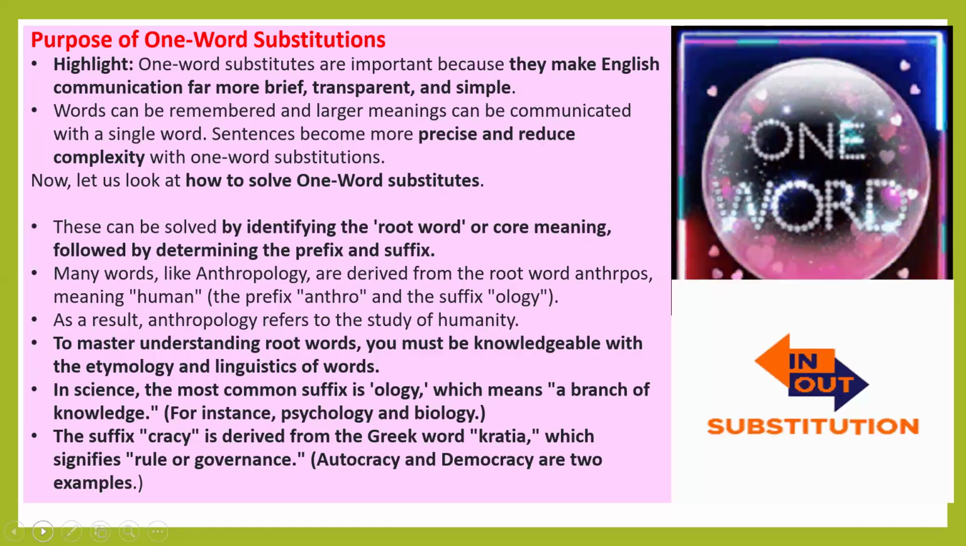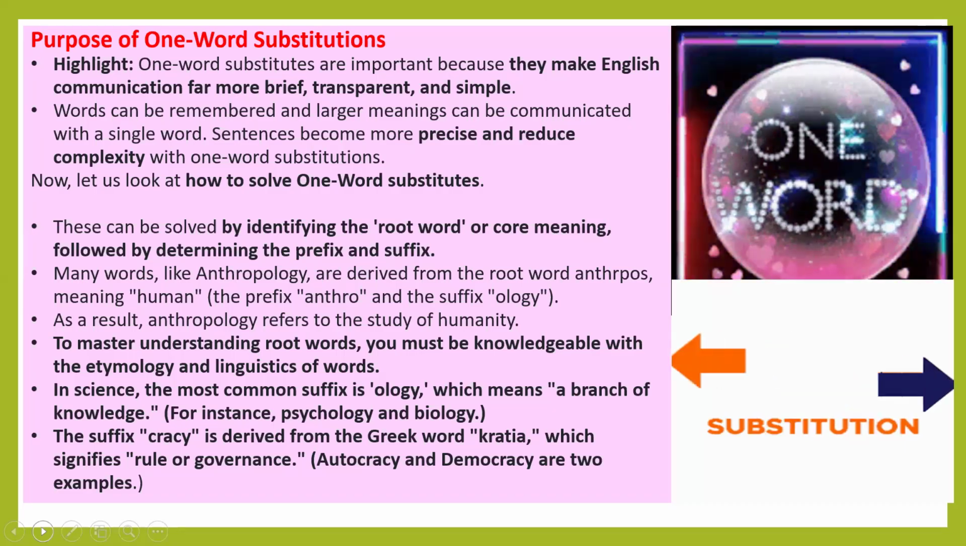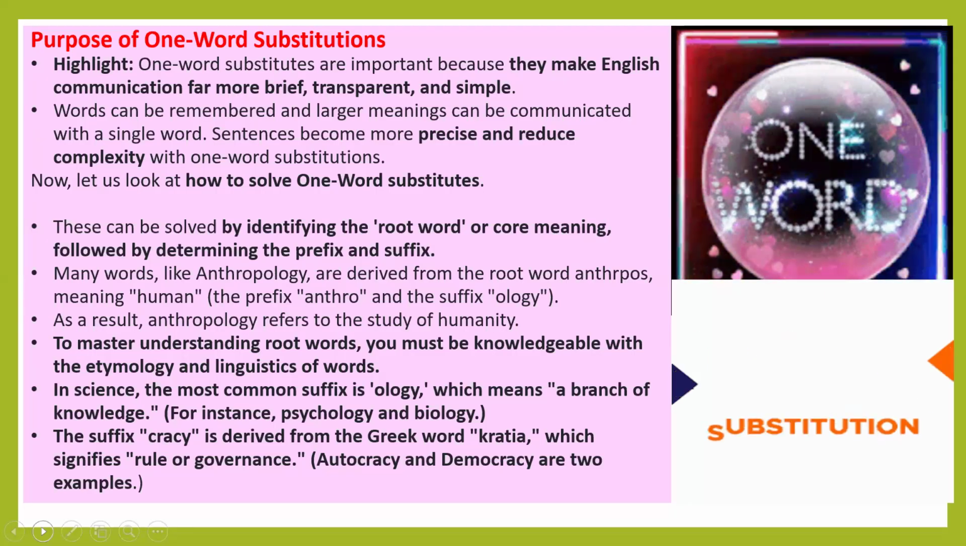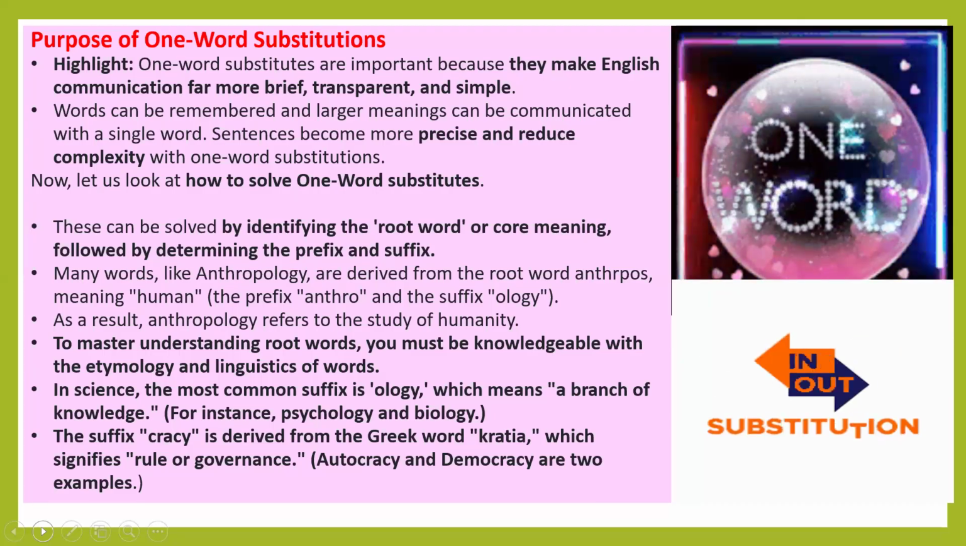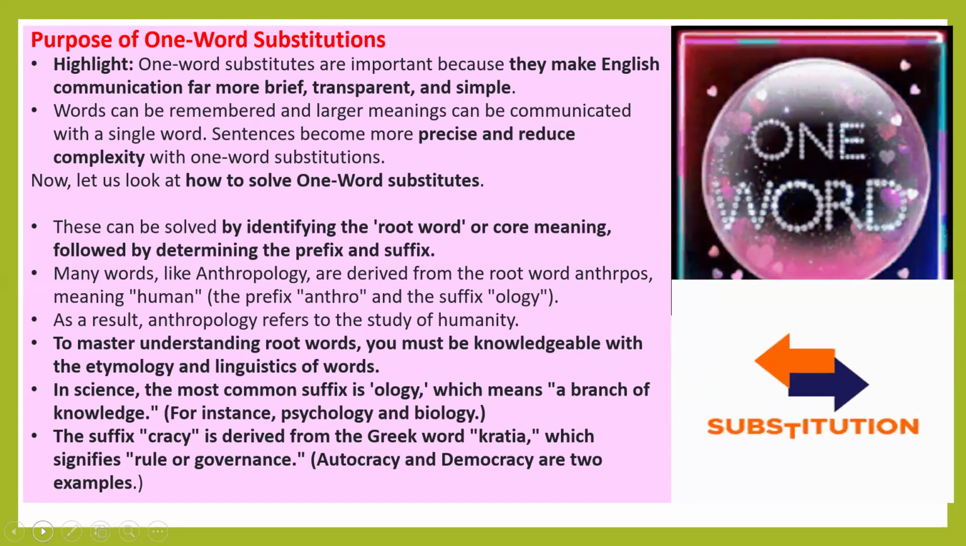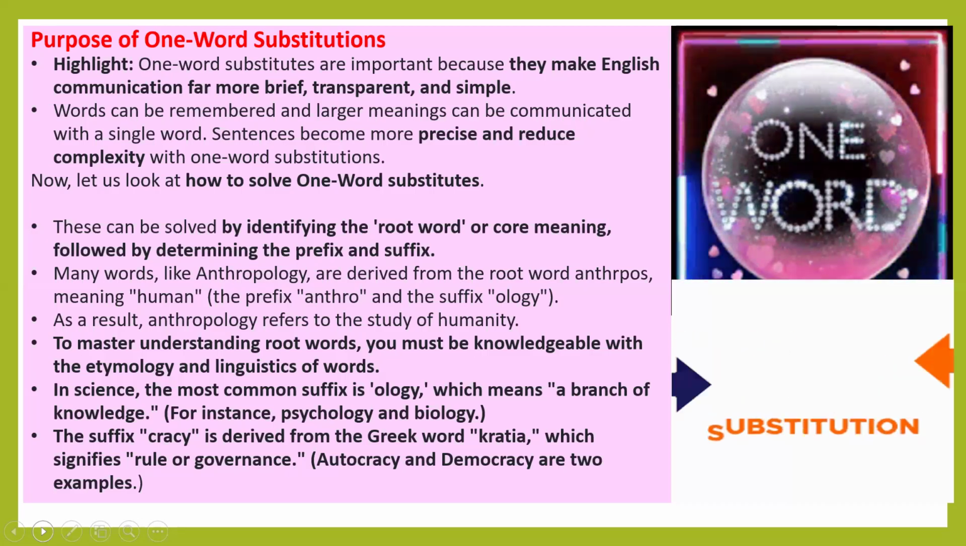What is the purpose of using one word substitution? What is the reason for using it? It makes English communication more efficient, more effective, more concise. It makes communication far more brief, transparent, simple, and attractive also. So words can be remembered and larger meanings can be communicated with a single word. With the help of one word substitution, we can communicate very easily, and we can use a small word which consists of a large meaning. So sentences become more precise, more concise, and reduce complexity.